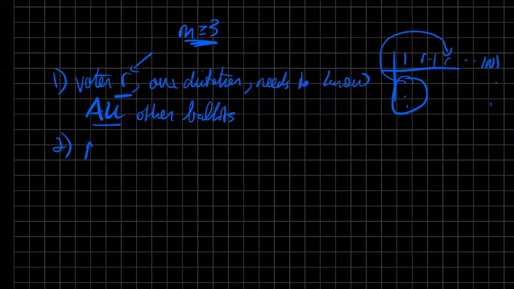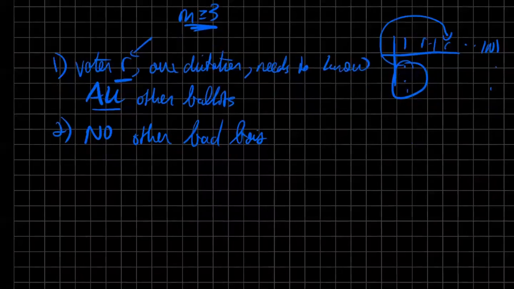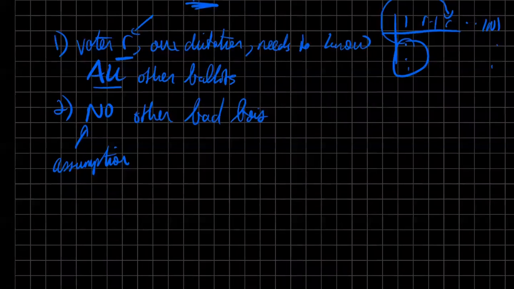Number 2, no other bad boys. We don't want other people to manipulate, because once other people lie, there's no way you can tell what they're going to do. The other voter could try to manipulate after R, in which case it's a manipulation of a manipulation, and there's really no way to reason about that. So we're making this assumption, and that's pretty crucial because we can't just denote some guy as the manipulator, whatever you want is going to be the winner of the election. So that's another unrealistic assumption we're making here.